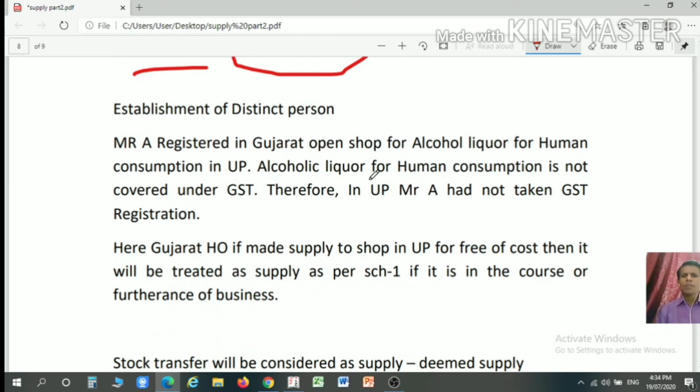Now another term may arise, establishment of a distinct person. What is the meaning of an establishment of a distinct person, and whether it is considered as a supply or not as per Schedule 1. Let us understand with the help of one example. Suppose Mr. A, registered in Gujarat, opens a shop for alcoholic liquor for human consumption in UP. You know that alcoholic liquor for human consumption is not covered or taxable under GST. Therefore, in UP, Mr. A has not taken a GST registration.